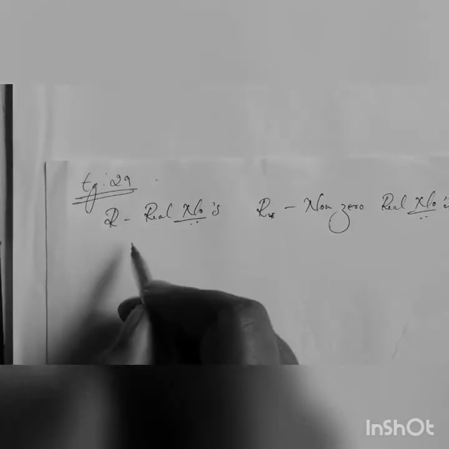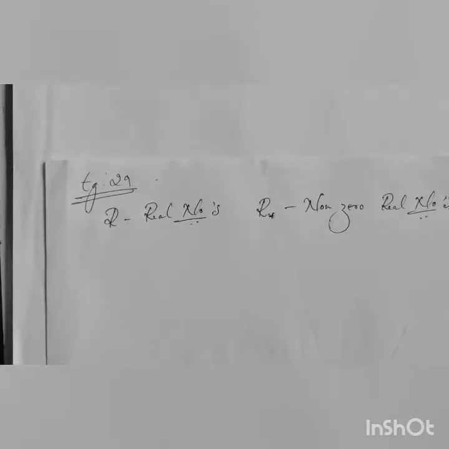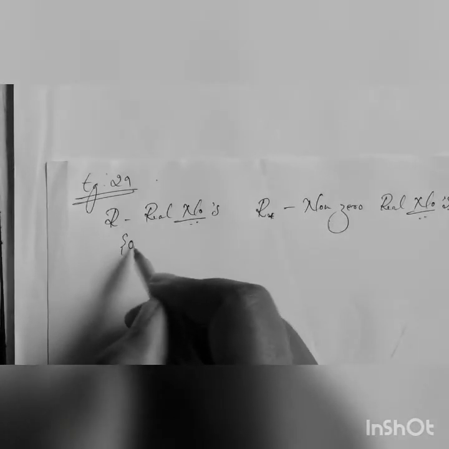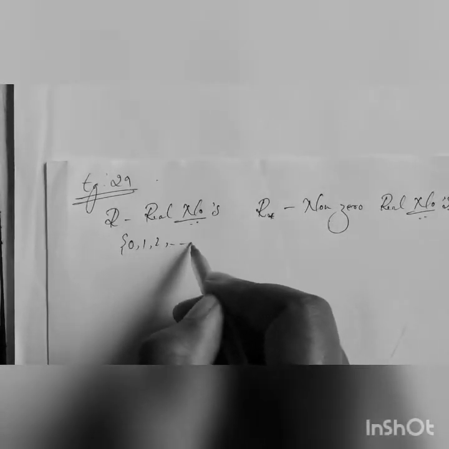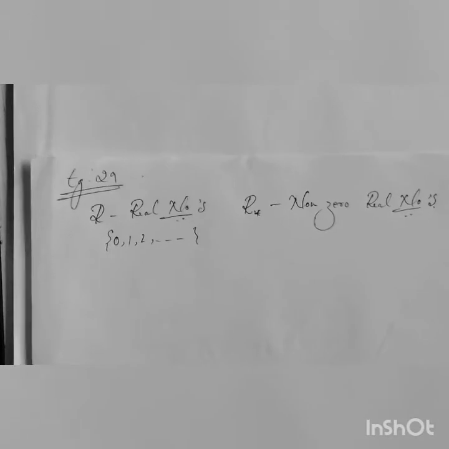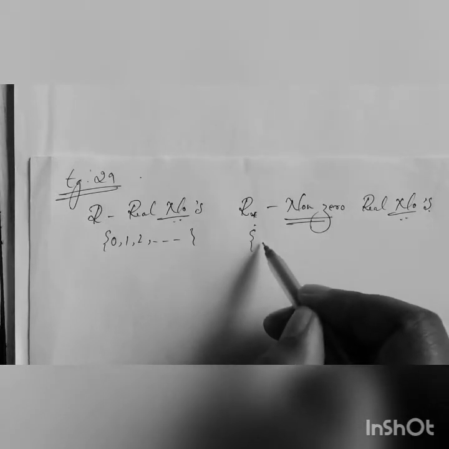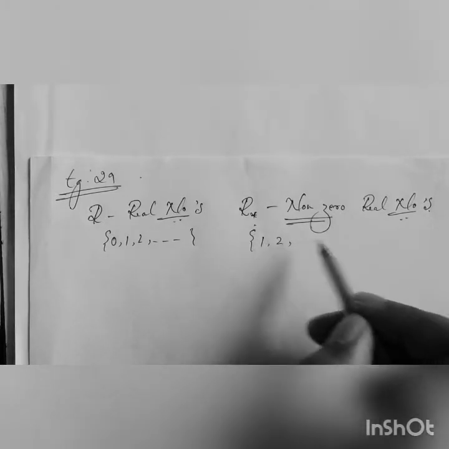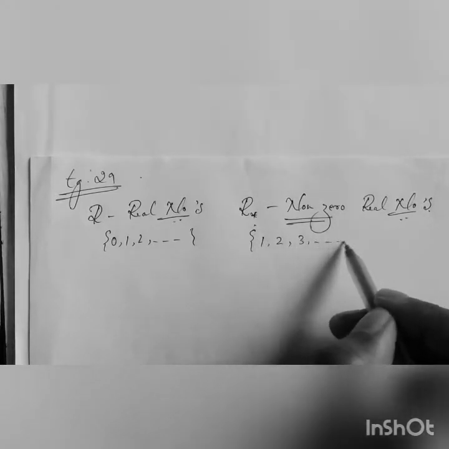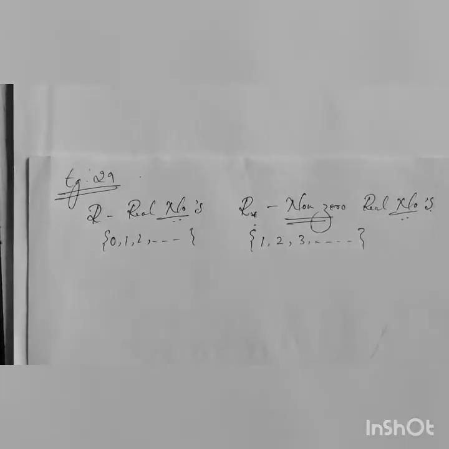You can say that the real numbers begin with 0, 1, 2 and so on. And since R star is the non-zero real numbers, except 0, it begins with 1, 2, 3 and so on. Just an assumption. These are not necessary, but you should know what is meant by non-zero real numbers.